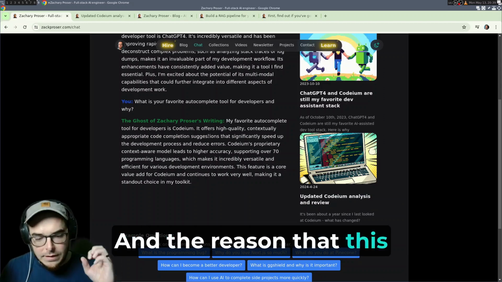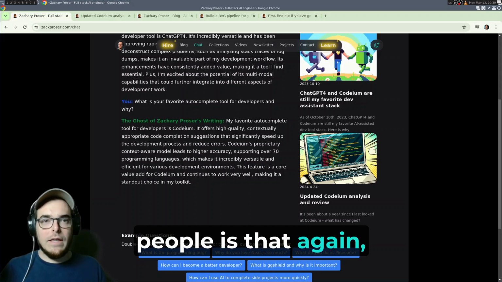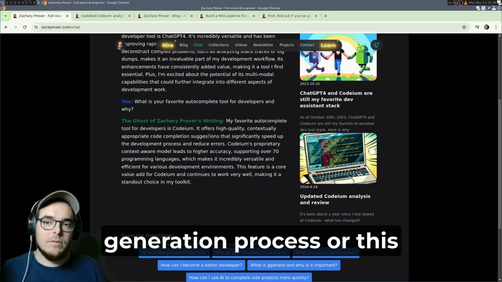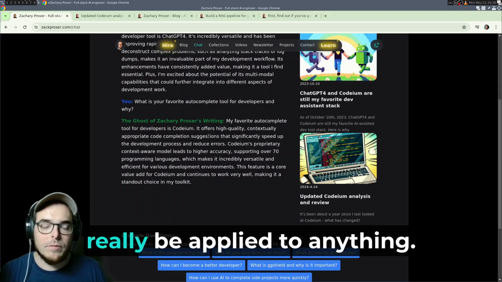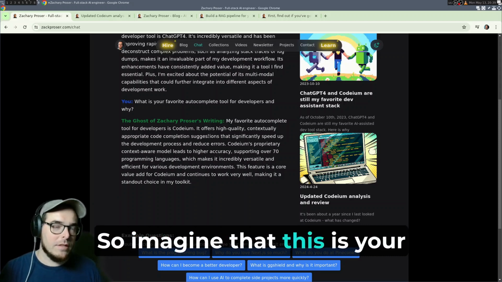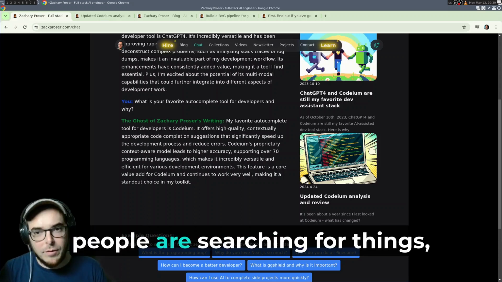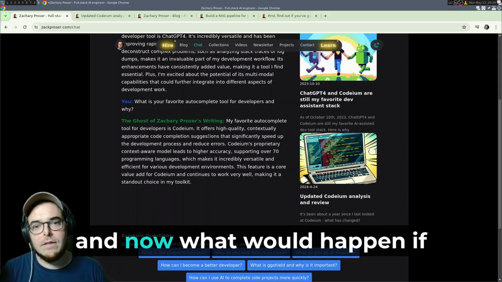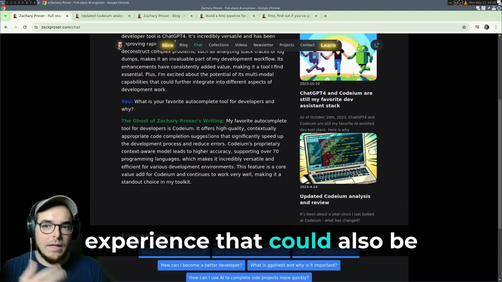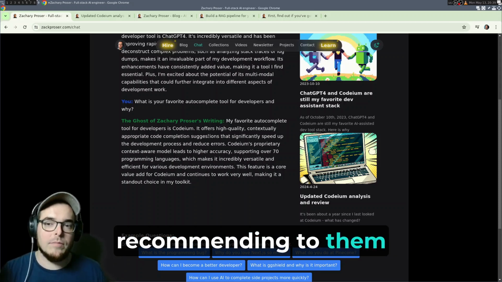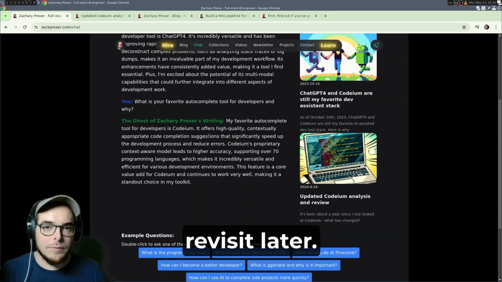And the reason that this tutorial is hopefully interesting and of note to people is that, again, this retrieval augmented generation process, or this workflow and this architecture that we're going to look at, can really be applied to anything. So imagine that this is your e-commerce site and you already have traffic, people are searching for things, and now what would happen if they started to have a rich chat experience that could also be recommending to them related products, or it could keep them in a queue somewhere that they could revisit later.